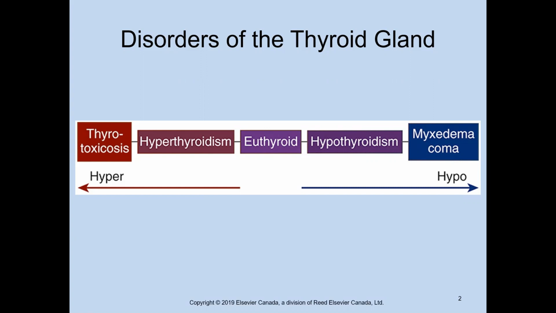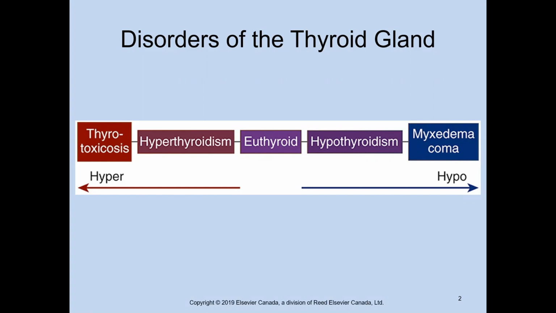Just as a reminder, that continuum is really important to keep in mind. Extreme hyper through a pathological but not extreme hyperthyroidism, to euthyroid, which is neutral within the normal range, to hypothyroidism, and then extreme hypothyroidism. Reminder again, what is the thyroid involved in?